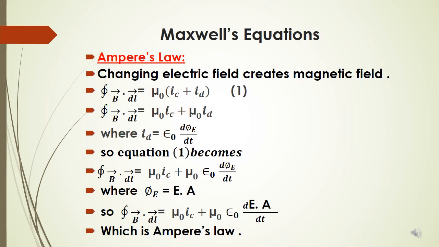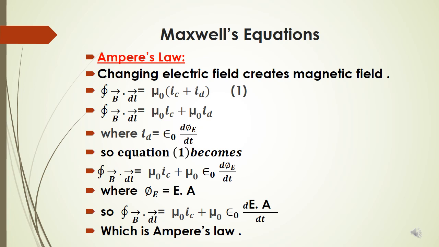Now, the fourth equation is Ampere's law, as corrected by Maxwell, which is closed integral B dot dl equals mu naught into (IC plus ID), where IC is the conduction current and ID is the displacement current.